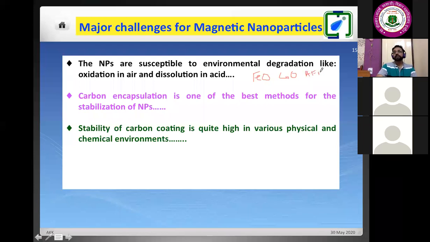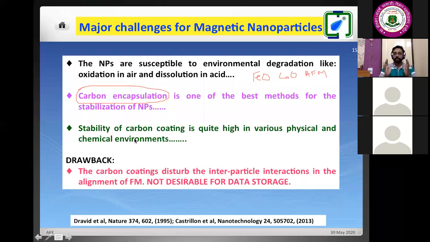So we have to be very sure that whatever alloy nanoparticles we are preparing are not oxidized. How to stabilize this nanoparticle at ambient condition, at room temperature or atmospheric pressure? Then we have to use this carbon encapsulation. We have to coat by something. This coating, we observe that it is best when I am using carbon, because carbon has higher physical and chemical stability in different kinds of atmosphere. In ambient condition also, it is not going to change.